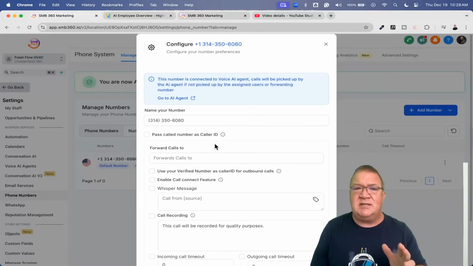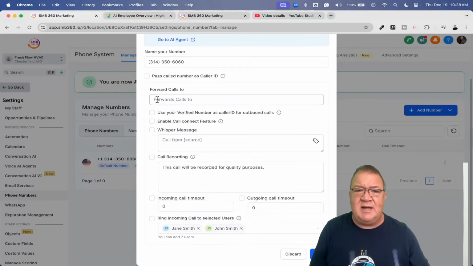But now back to this screen here. If you are forwarding calls, if you have a forwarding number, please remove that. Okay, just to make sure you don't have any problems with this, because there's no reason for you to forward numbers, as the AI agent will answer all of the inbound phone calls.